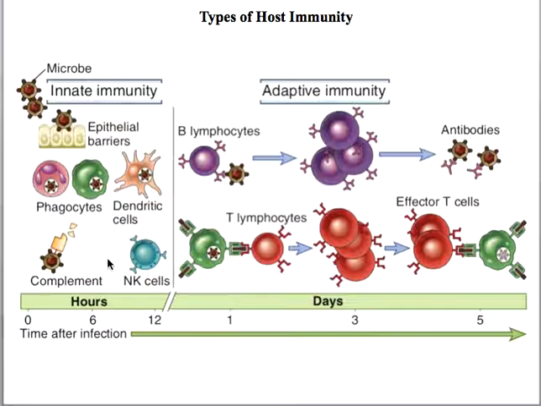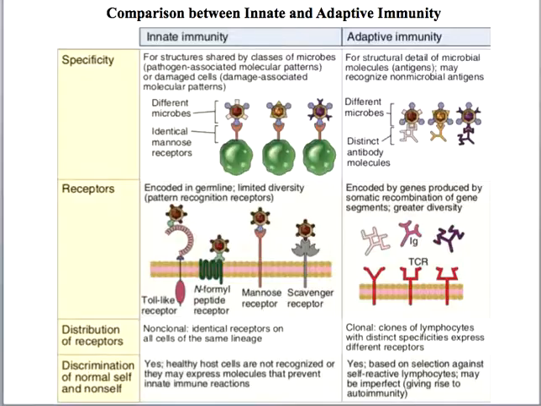All these are part of the innate immune system. And in the case of the adaptive immune system, the B lymphocytes and T lymphocytes are very important functional components, because the B lymphocytes produce antibodies and T lymphocytes take part in elimination of the antigen. So innate immunity and adaptive immunity can be efficiently compared in terms of the specificity to antigen.